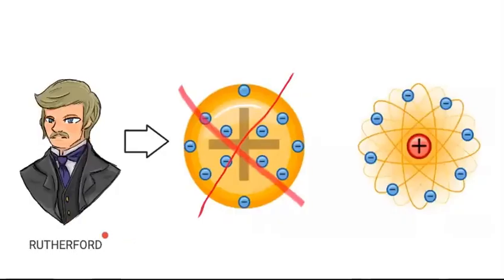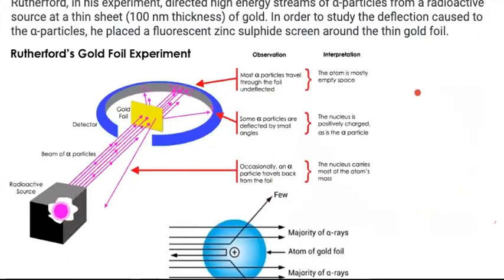After that, there came another gentleman whose name was Rutherford. Rutherford discarded this model also. He said, no, instead of the atom looking like this, it looked like this. How did he say that? Actually, he did an experiment in which he took a radioactive source and a thin gold foil. He bombarded alpha particles on this thin gold foil and covered it with a zinc sulfide screen. The screen is basically to capture the rays.